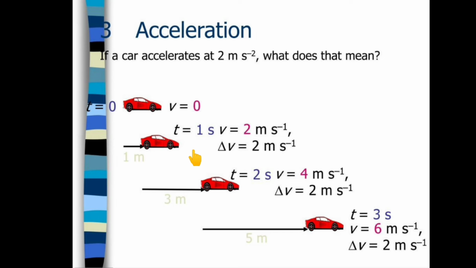You can see an example here. If a car accelerates at 2 meters per second, what does that mean? It means these values here: v is equal to 0, t is equal to 1 second, then v is equal to 2 meter per second. If t is equal to 2 second, then v is equal to 4 meter per second. In this way, for 1 kilometer, for 3 kilometer, for 5 kilometer, the value will change accordingly. You can see in the picture.